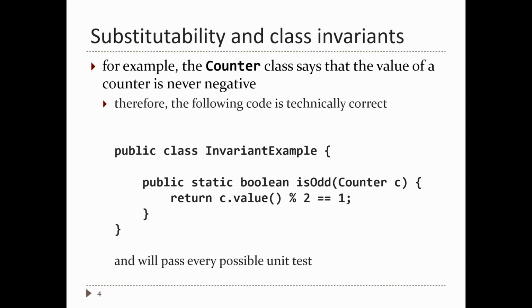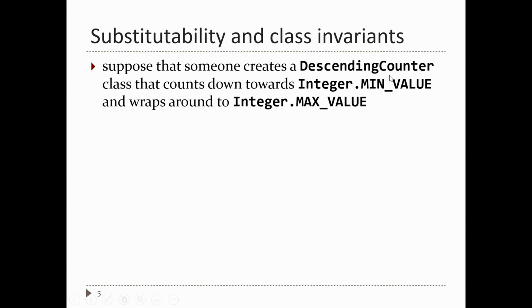And now someone can come along and break this method without even touching this code. Someone can say, hey, I've got this counter, but I need to count down. I've got this counter class, so I'm going to subclass it and make something called a descending counter. A descending counter simply counts down. Every time you advance the counter, it goes down by 1. Now that breaks the abstraction of our counter. Our counter says it always counts up, but never mind, we'll count down. Furthermore, their counter counts down past 0 towards a negative value, towards integer min value. When it hits integer min value, it wraps back around to integer max value.